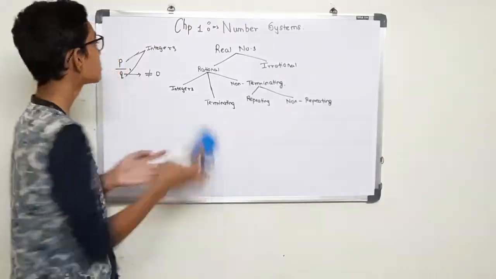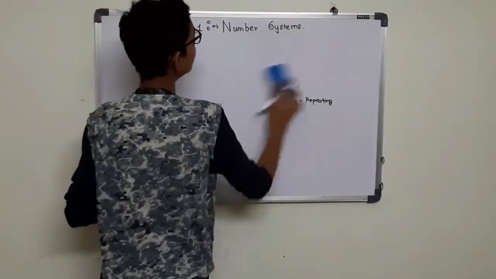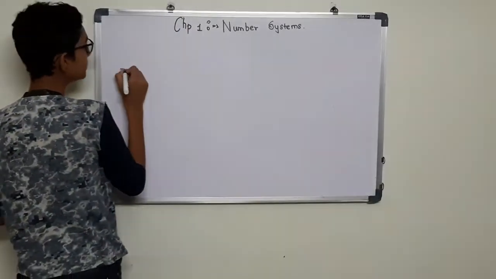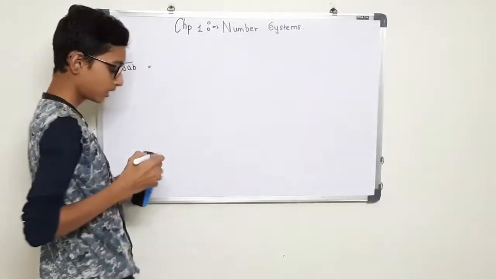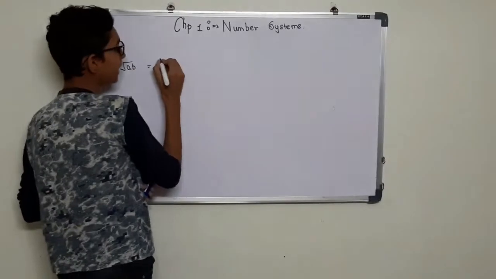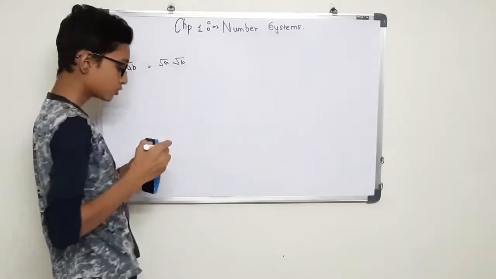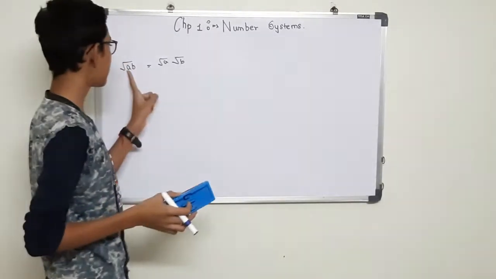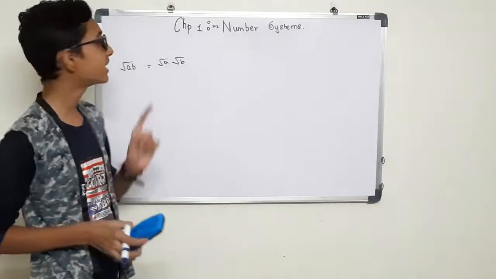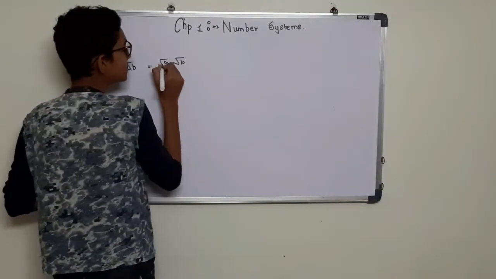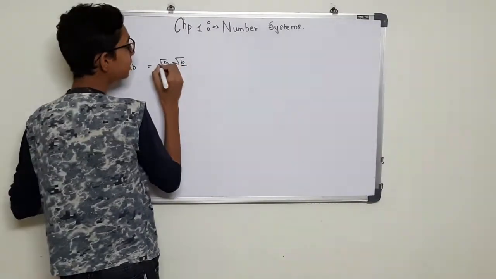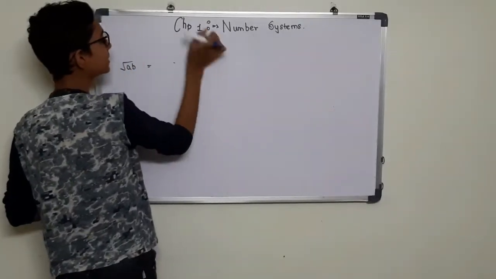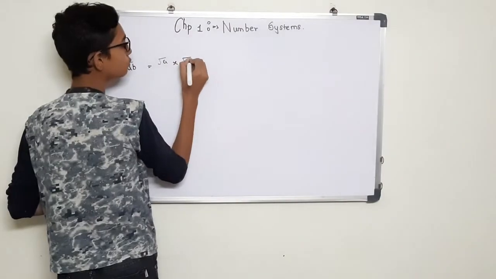Now we will learn some important identities which will help you solve the exercises given in your book. The first identity is root of a multiplied by b is equal to root a multiplied by root b. In this identity, you are given a multiplied by b inside the root. You simplify it by separating a and b, each in its own root, and multiplying them: root a multiplied by root b.